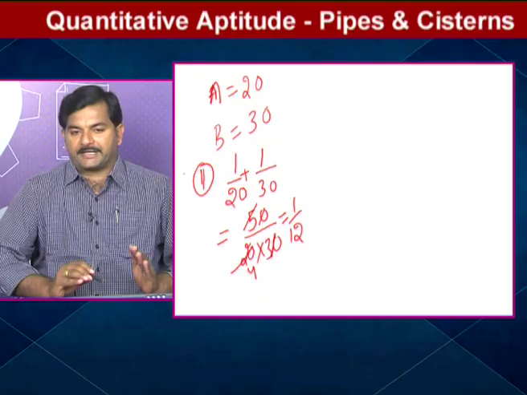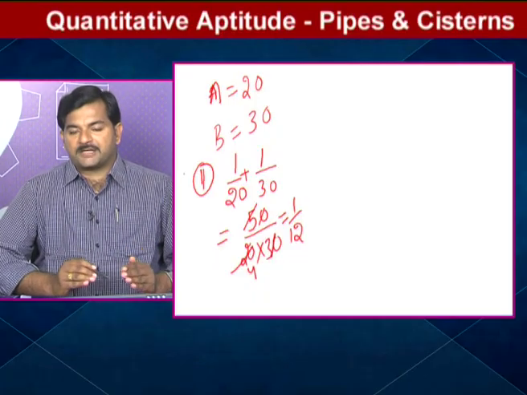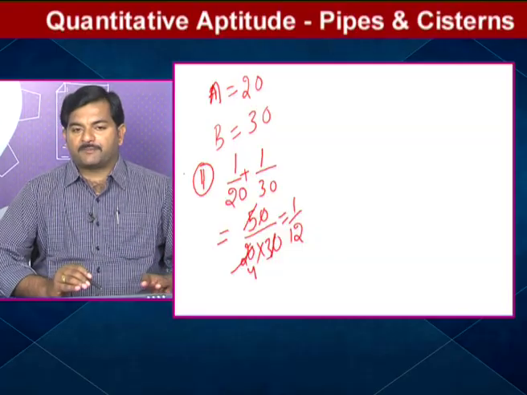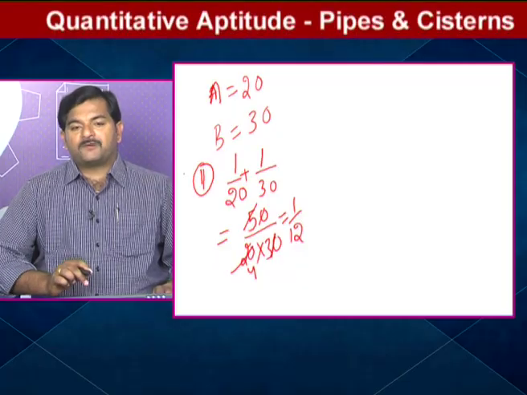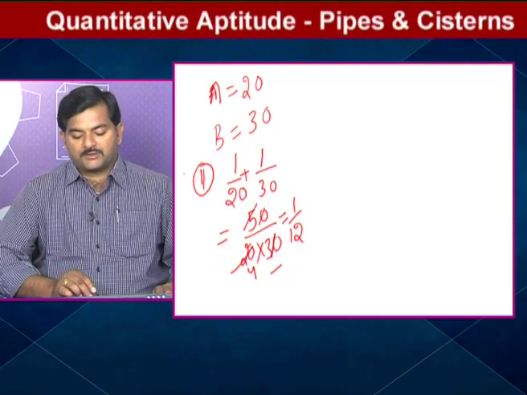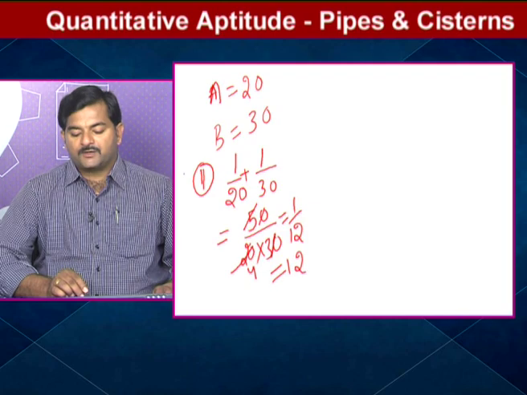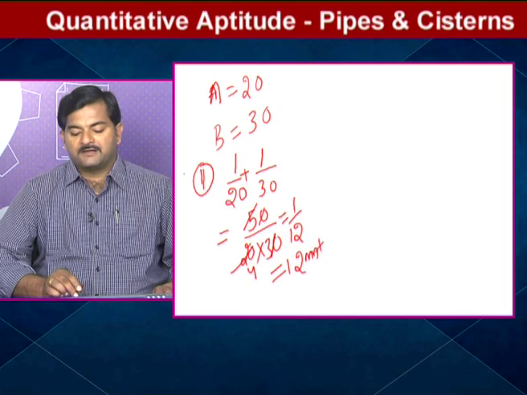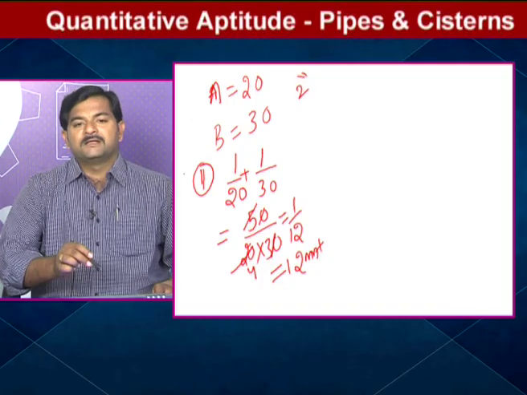So what is 1 by 12 indicating? Both the pipes together can fill 1 by 12 part of the tank in 1 minute. What does it mean? If the total tank is 12 parts, only one part is filled in 1 minute. If in 1 minute 1 by 12th part is filled, then the total tank can be filled in how many minutes? 12 minutes. The answer for this question is simply 12 minutes. This is one way of doing the work. Or we have another method also, that is the second type.